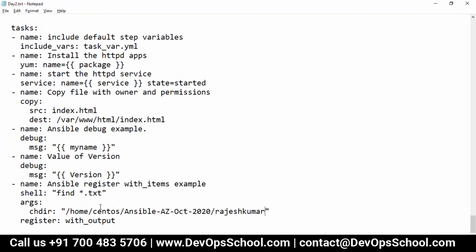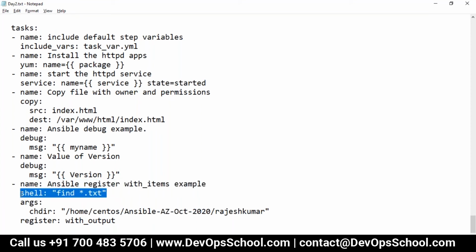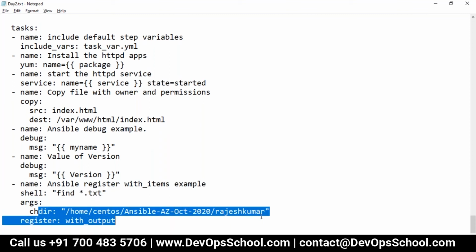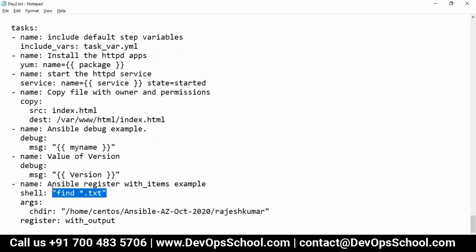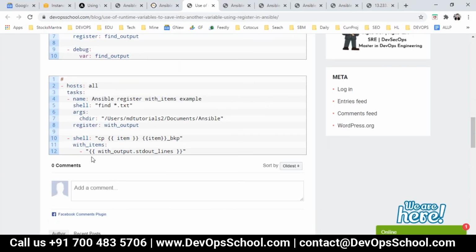For the sake of any module's output, see here, this is a module with arguments. Here it will be running, and the output of this one will be set in the register variable. This is being set. Now how can you display this? You can use this in any place, but one of the methods I'm going to show you is the debug module.